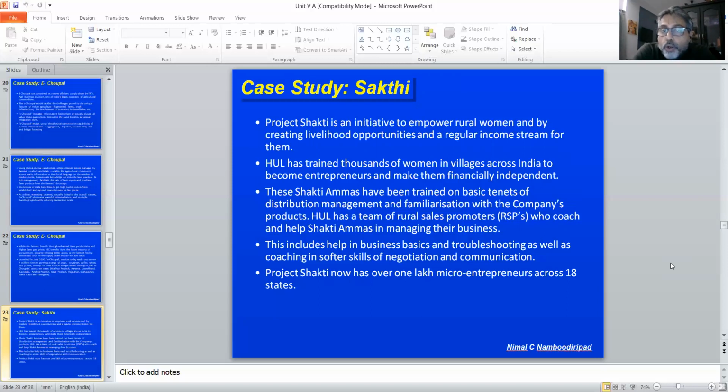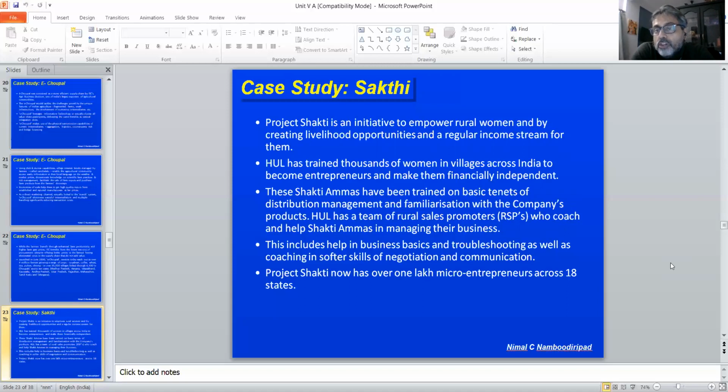These Shakti Ammas have been trained on basic tenets of distribution management and familiarization with the company's products. So the company provides them with products and they act as entrepreneurs. If you go to a shop, they may pack huge amounts of this thing. These Ammas will stock small amounts of products and only those products which they need and their friends and the people around them need. So the number of products that they keep will be less. The SKUs will be smaller, but they keep these products. So these Shakti Ammas are empowered. They may be having only a single income.